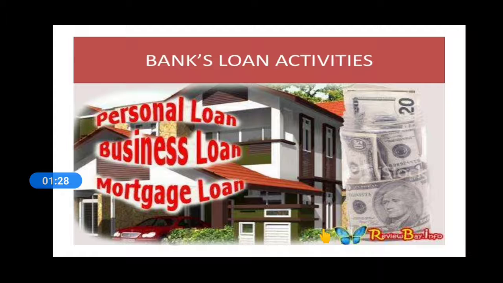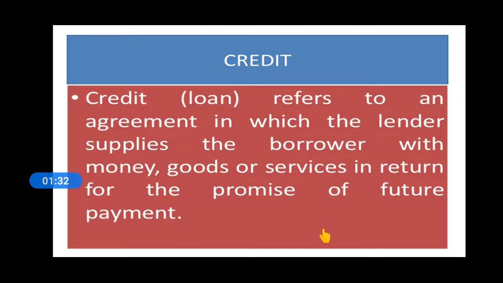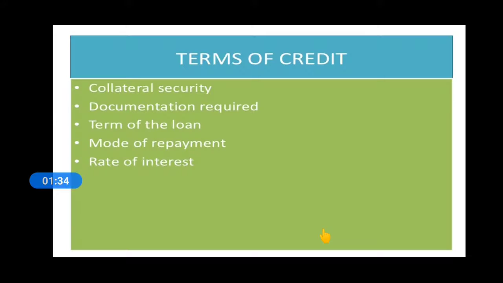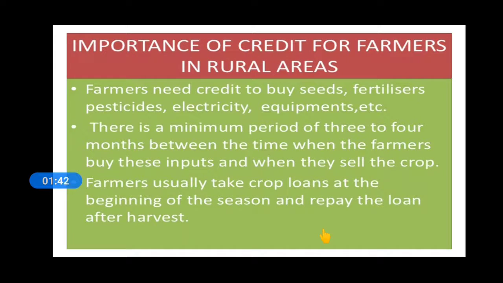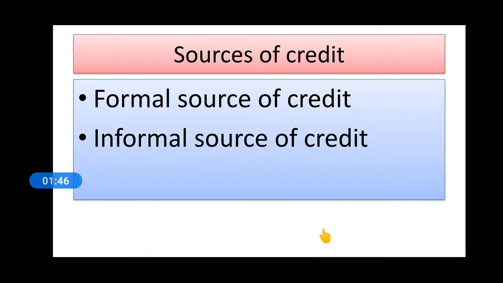Then we came to the bank's loan activity, that is, we understood the next topic, credit, and also the terms of credit. What are the terms of credit? We have already discussed this in our previous video. Here we have also seen the importance of credit for the farmers in rural areas, and also the sources of credit. There are two sources of credit, formal and informal sources. Formal sources are more trustworthy than the informal sources.